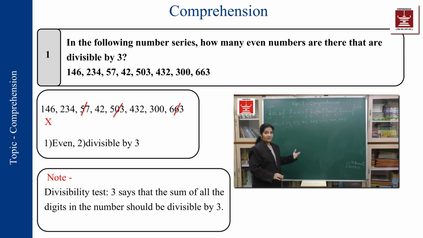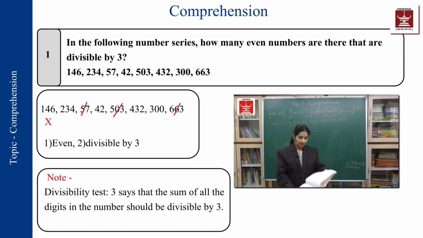We have already said that when a number series is given to us, we will not directly start working on it. We will first read the entire question and then decide our plan of action. So let us read the entire question. In the following number series, how many even numbers are there that are divisible by 3? So we need knowledge of two things. First, I should know what are called even numbers, and second, how do I find out the number which is divisible by 3.